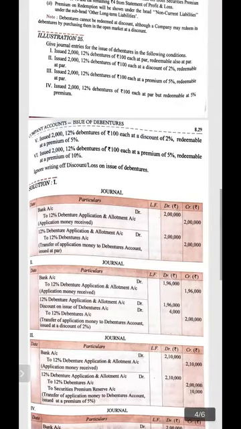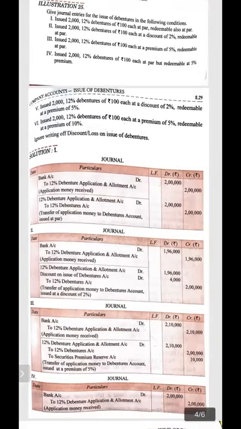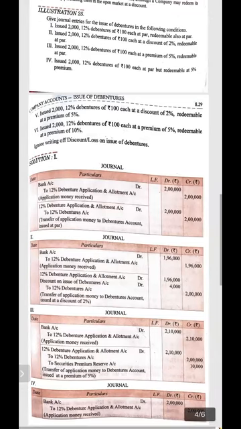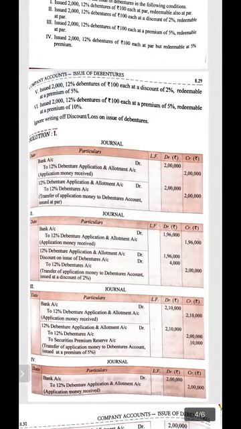Let's come to the solution part. Here the solution is given to us. Bank account debit to 12% debenture application and allotment account, it will be 2 lakh. How is it to be calculated? 2000 multiplied by 100. Then 12% debenture application and allotment debit to 12% debenture account, again 2 lakh will be due as well.